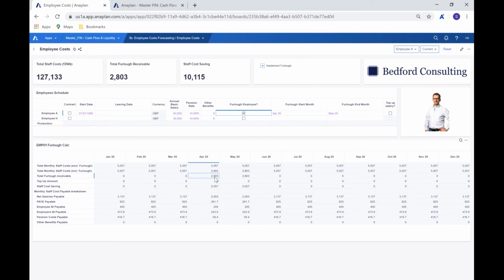We can then see the way that that's being split out. So the total cost saving in this case is saying that it's going to be full because, of course, there's effectively nothing being paid there. There is, of course, the option to top that up. So in topping up that salary, what we'd then be able to do is say, well, actually, above that threshold that is provided, we would now be able to top that up and see the impact in here through the top up amount. So bear with me while this refreshes.